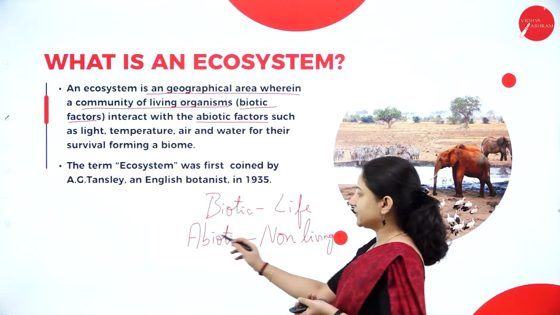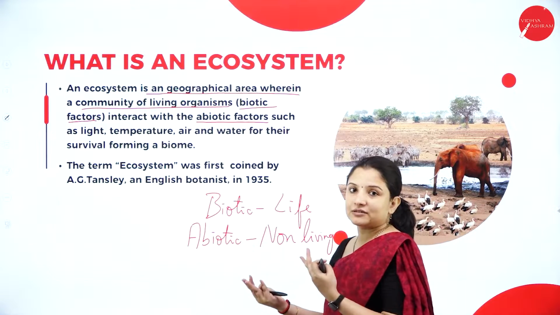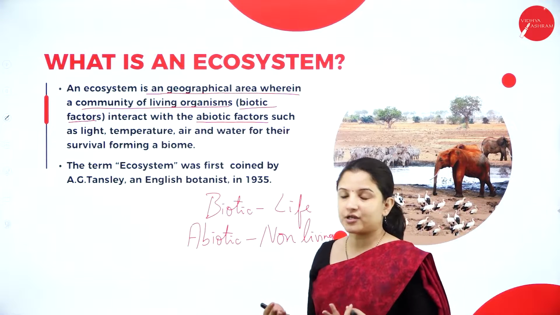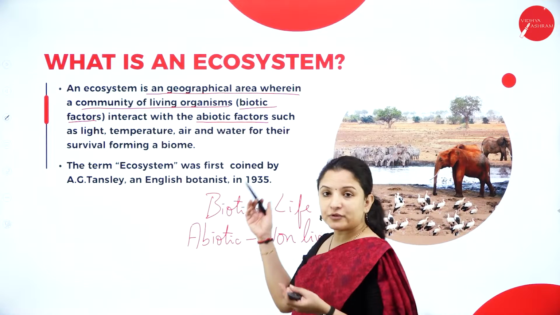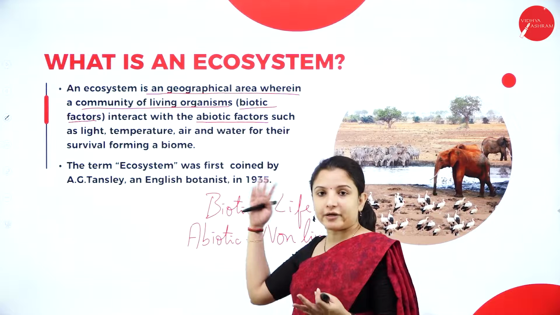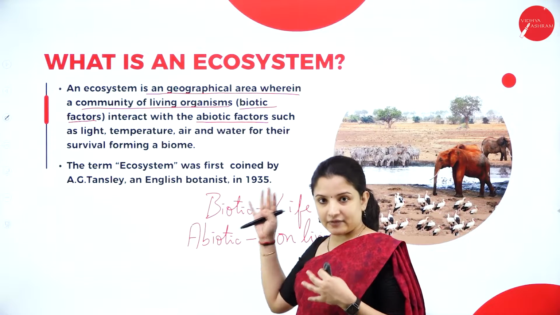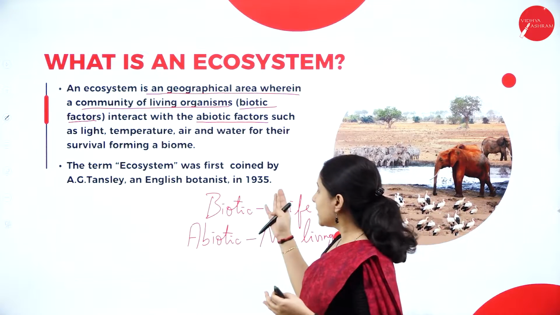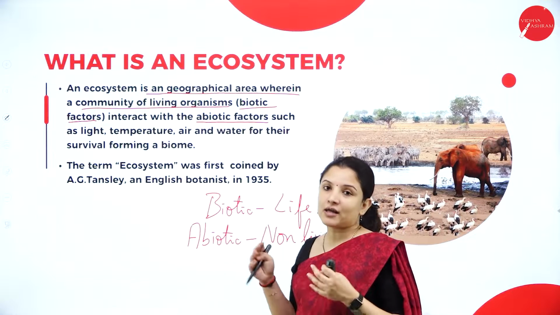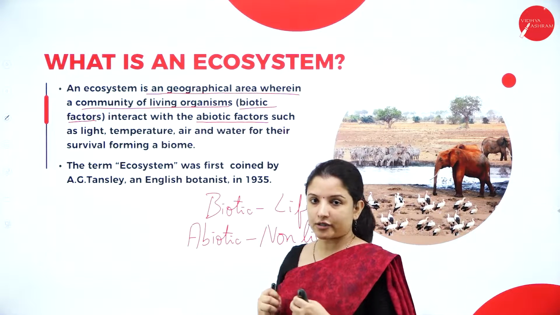So that is the difference here. So we have opposites, right? How you learn opposites in English grammar. Just like that, here the opposite of biotic is abiotic. Biotic are the ones that have life, they are the living organisms. Abiotic are the ones that do not have life, they are the non-living organisms.